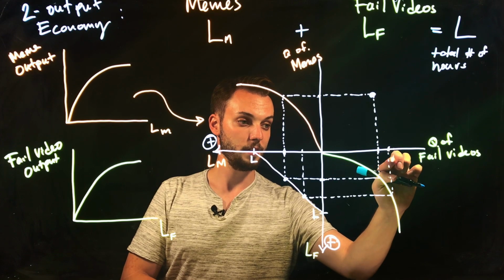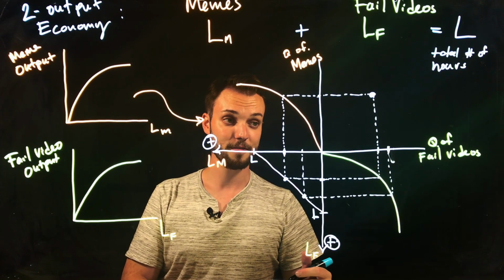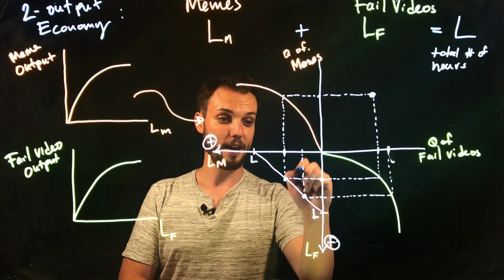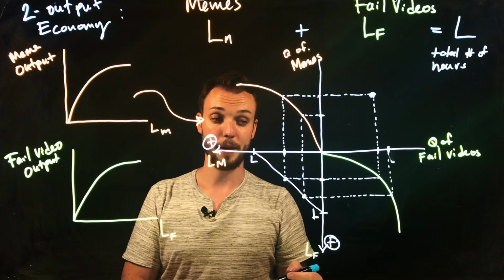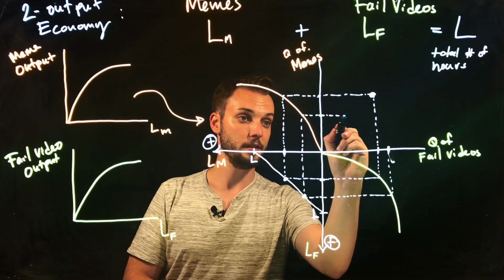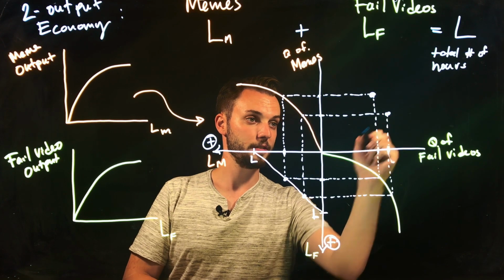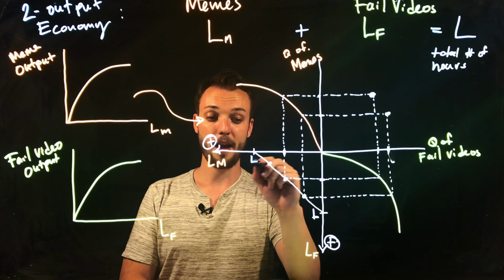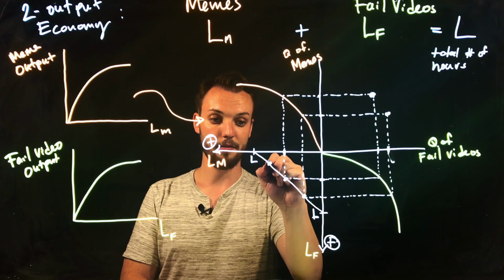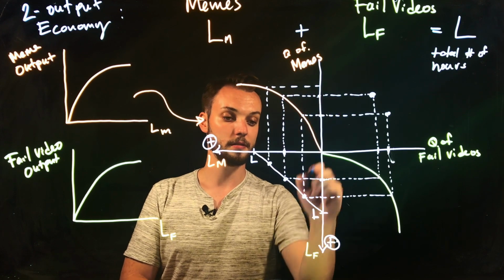So we have this many fail videos being produced, right? And we have this many memes being produced. So again, we can see where that intersects. And we could just keep doing that for every possible combination of labor being used in the production of each good.